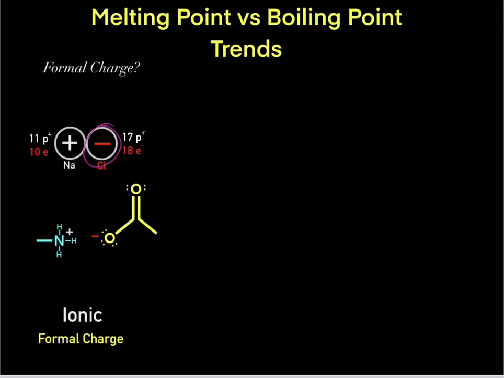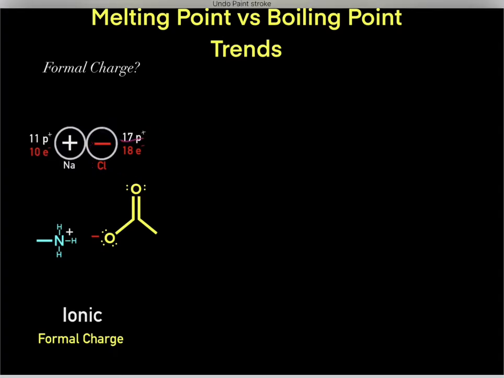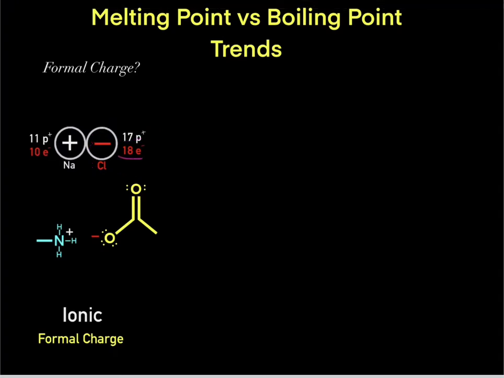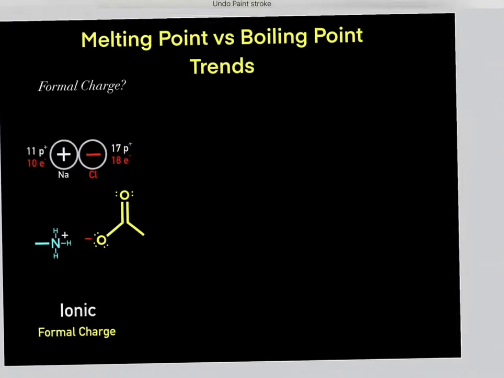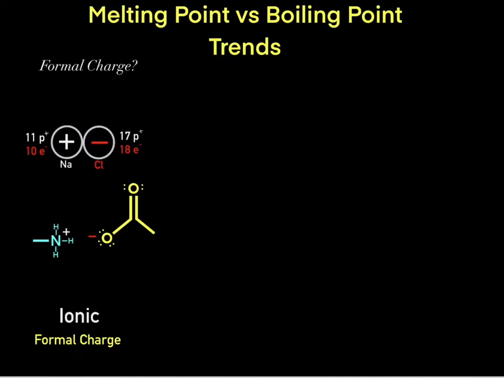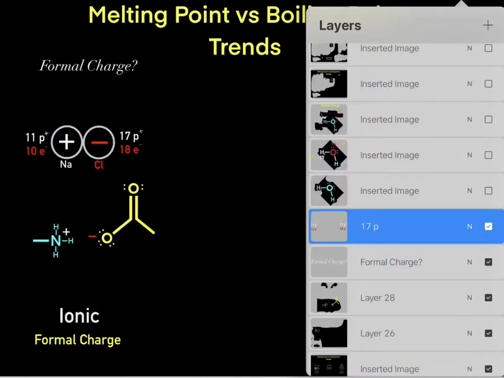However, why does this chloride have a formal charge of -1? Well, again, there's an unbalance of positively charged protons and negatively charged electrons. For example, this chloride has 17 positively charged protons and 18 negatively charged electrons. So we have one more negatively charged electron relative to positively charged protons. So we have a net formal charge of -1. So that's why we have a very strong positive charge on the sodium and a very strong negative charge on the chloride. And that's the basis of this ionic interaction, which forms very strong Coulombic interactions.